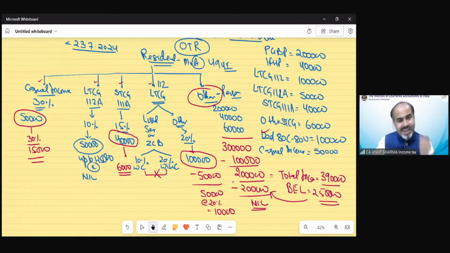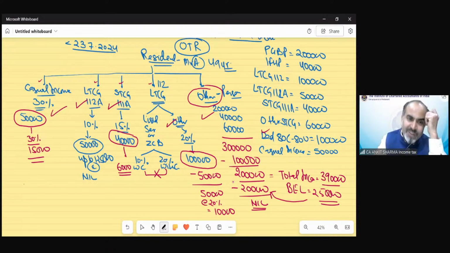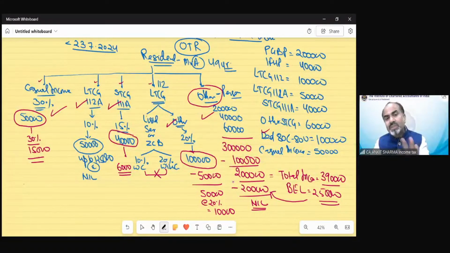Again, I am telling you, in a single question, it is not possible that they will give you 112A also, 111A also, other long term also, other income also, casual also. I am just showing those incomes over here. So that was an example to make you understand how to put income in which category. In the examination, I believe there could be other income or any one long term or short term, that's it. So examiners want to know whether you know the process or the tax rates. It does not mean that in a single question they will put all the provisions to ask you to solve the tax structure. That is not that easy to solve in examination.